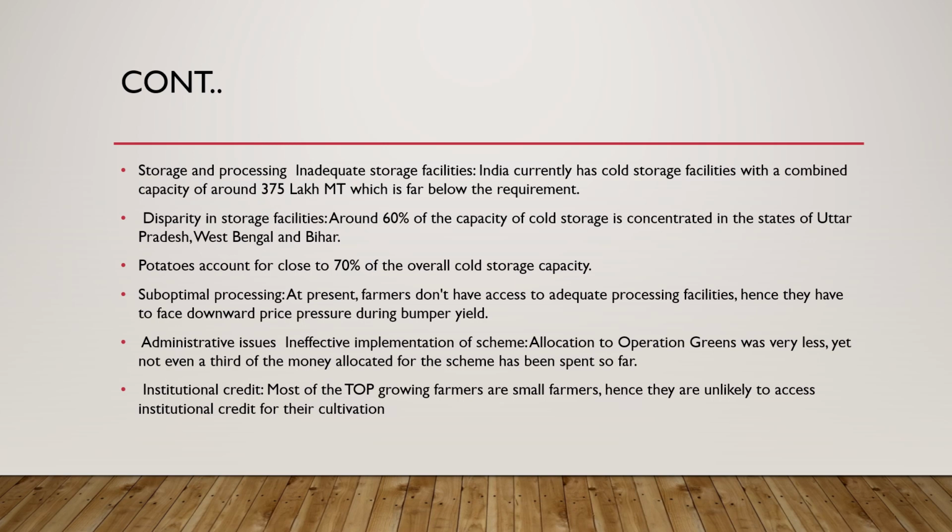Then we have administrative issues, ineffective implementation of schemes. Allocation to Operation Greens was very less, yet not even a third of the money allocated for the scheme has been spent so far. Then we have institutional credit. Most of the TOP growing farmers are small farmers, hence they are unlikely to access institutional credit for their cultivation.